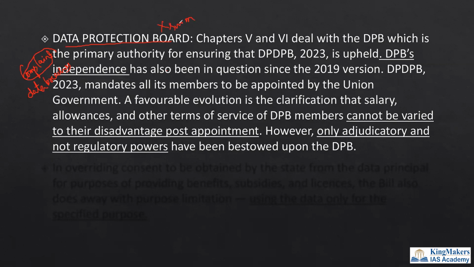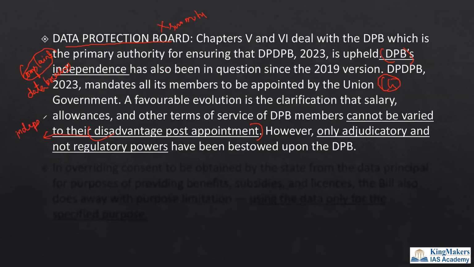Then here in this editorial, the author is saying that the data protection board's independence is also a problem because it is being appointed by the central government. All the salaries, allowances, and all may be controlled by the central government, though it is mentioned in the bill that it will not be modified to the disadvantage of the member after appointment. This is an important criterion to enforce the independence of any body.